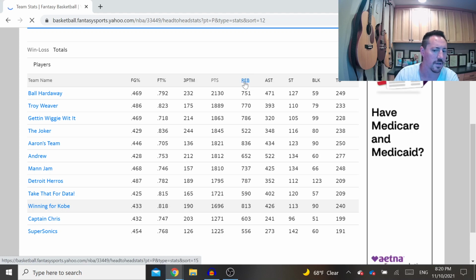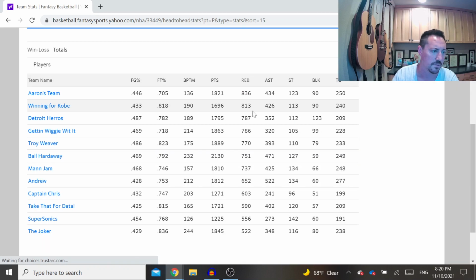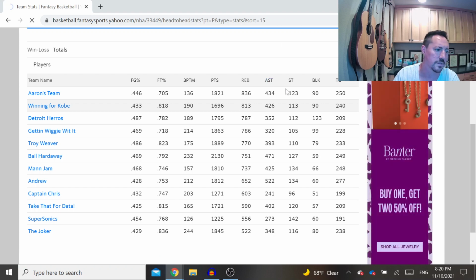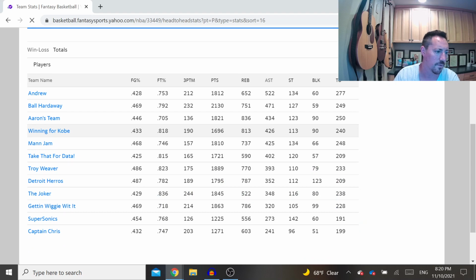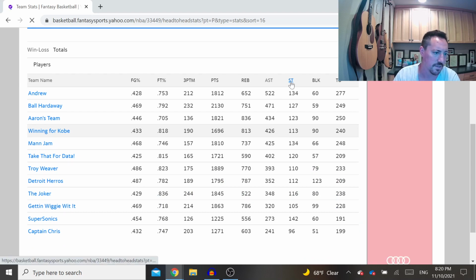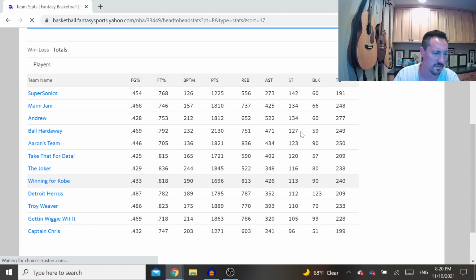James Harden has had kind of a slow start as far as scoring, so that was kind of expected. I've reshifted my team to be better in rebounds, so you can see I'm in 2nd place for rebounds. For assists, when I click on assists, I'm in 4th place, so that's nice as well. For steals, I expected my team to be pretty good, and they're not really great.